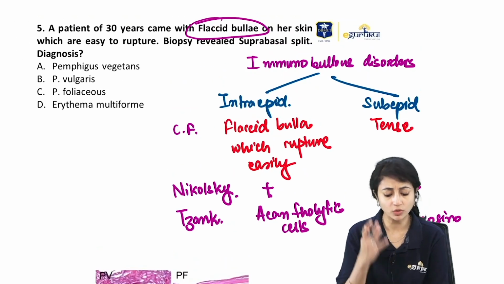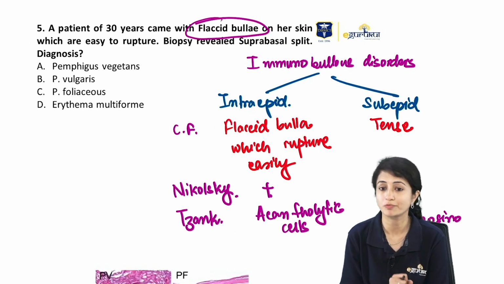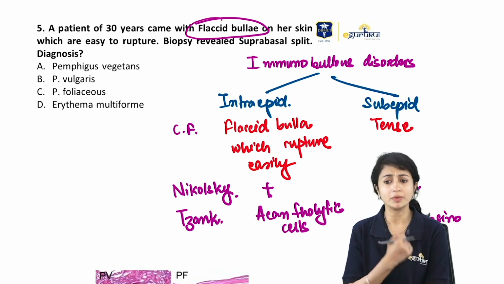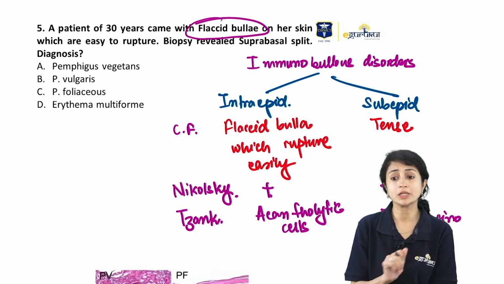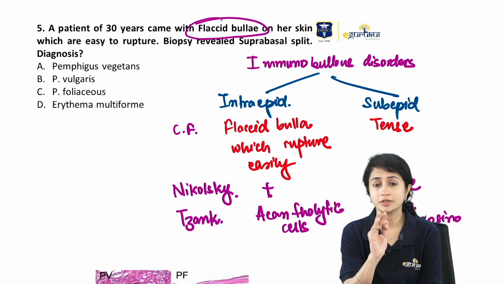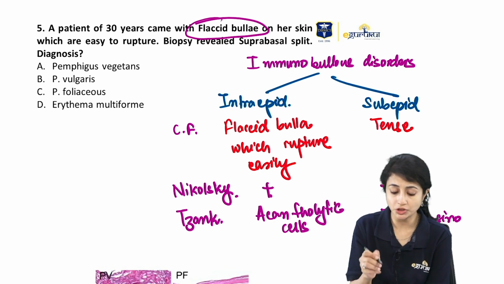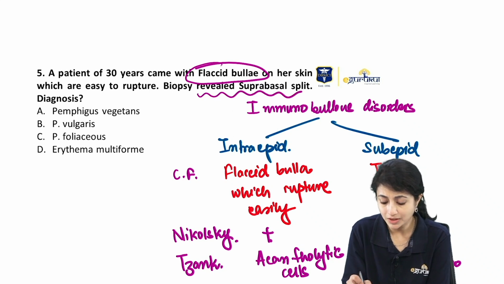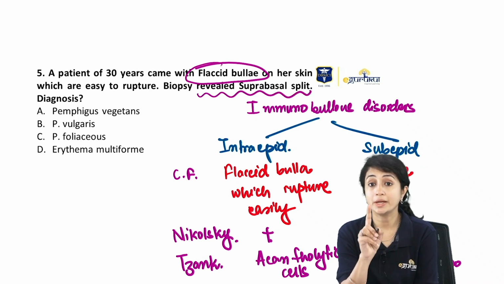Now, even if I look at the options, they've given me all options of pemphigus. Now, what will help me differentiate? So this is just to tell you that maybe there were other options. So you should be clear that first intra and subepidermal. Now, once we are clear that it's an intraepidermal disorder, what other information is the question giving me? It is telling me that my split is suprabasal.